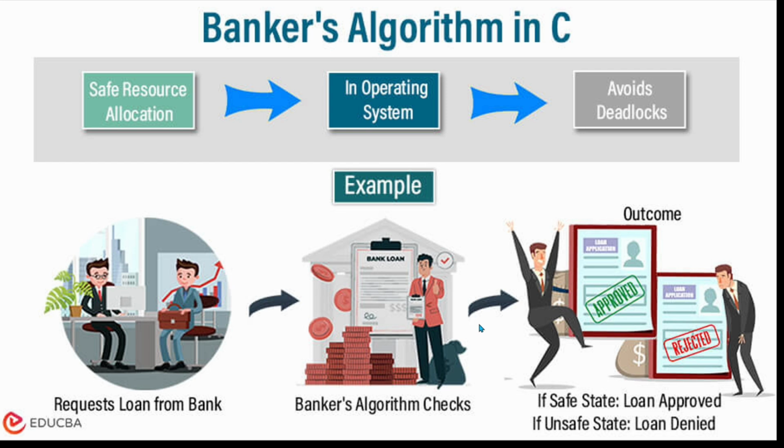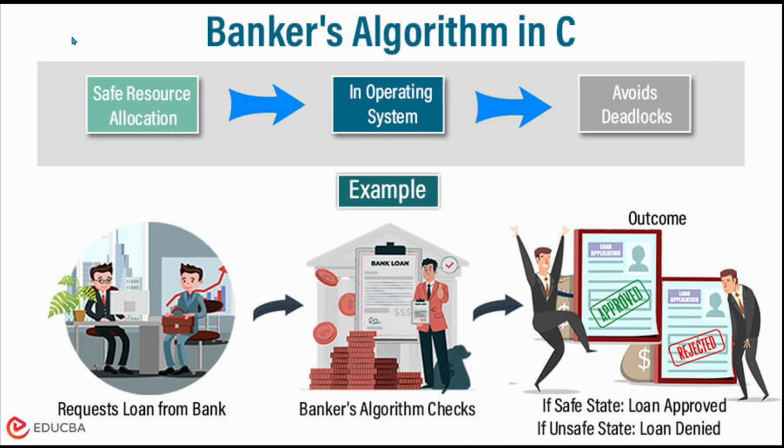Imagine you walk into a bank asking for a loan. The banker doesn't just hand out the money. They first check if giving you that loan would leave the bank in a safe state, right? Now, what if I told you that the operating system works in the same way? In the world of processes and resources, the OS acts as a smart banker. Every process is like a customer requesting resources. The banker's algorithm steps in to check: if I grant this request, will the system stay safe, or will it slip into a deadlock?